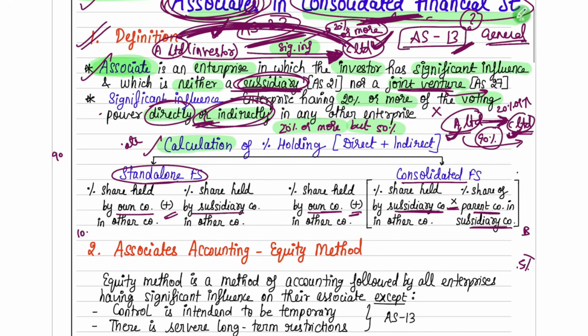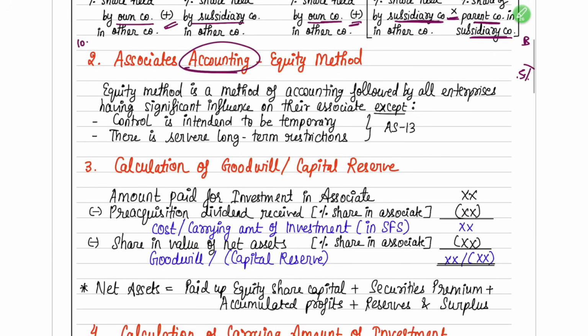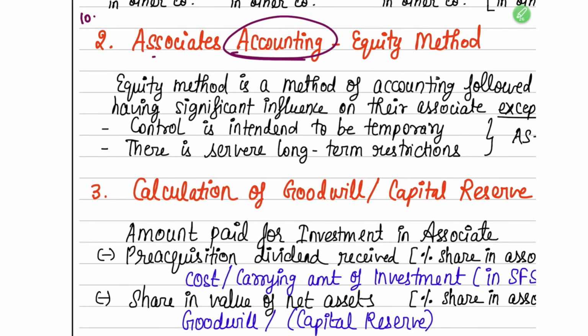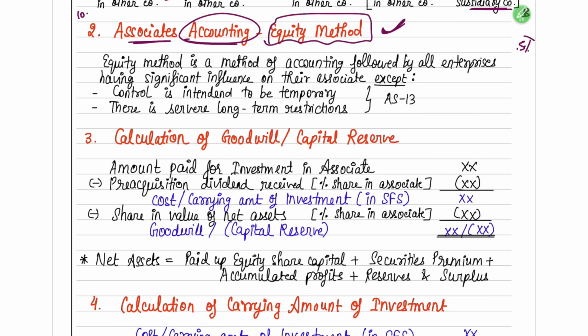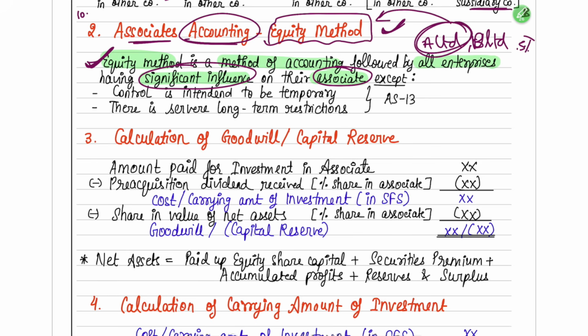So this was your basics and we have understood that now. Now let's understand how you are going to account for associates in your books. There is a method known as the equity method, which we are going to read below in the next few points. That method you have to follow to do the accounting. So what is the equity method? The equity method is a method of accounting which is followed by all enterprises, that means enterprises like A Limited and B Limited, that have significant influence on their associates. Whoever has an associate or significant influence will follow this equity method and account for it in their books. This is how A Limited will account for it. A Limited will use the equity method to account for it in its books.